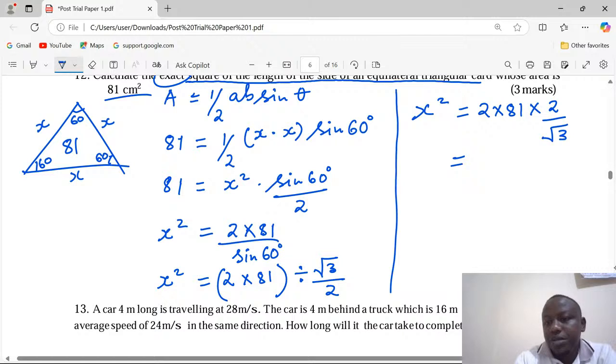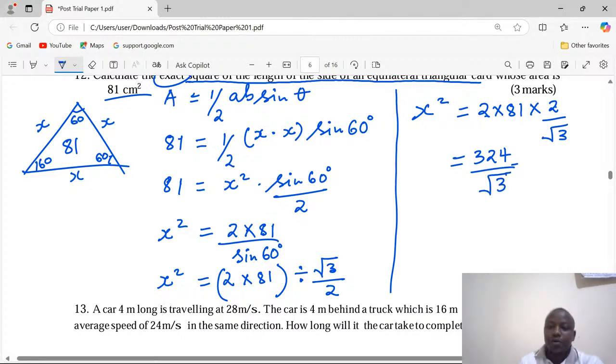This is going to be 4 by 81. Yeah, 4 by 81. This is 324 out of the root of 3.